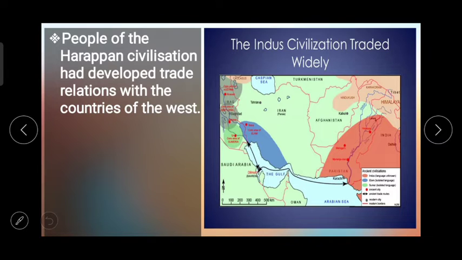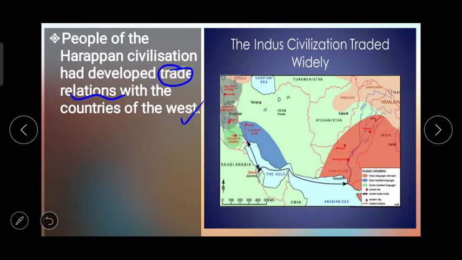People of the Harappan civilization had developed trade relations with the countries of the West. About this, you already learned in the 5th standard EVS part 2, How We Came To Be. In that, the last chapter of the textbook of 5th standard EVS was the historic period.